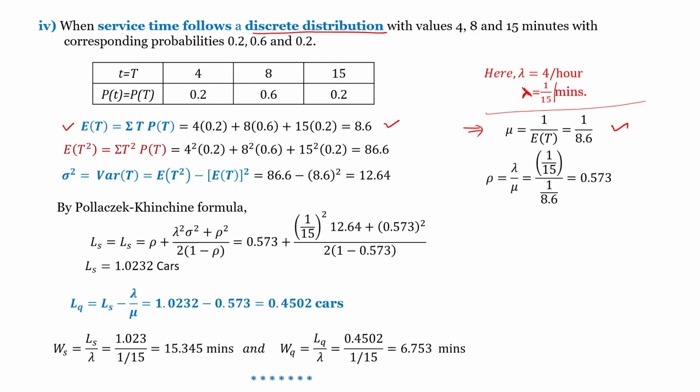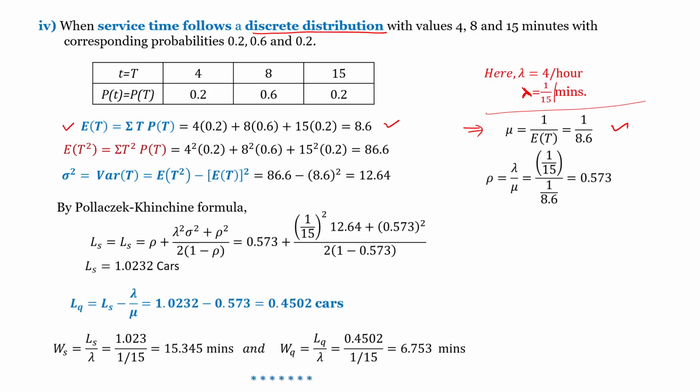We get 86.6. It is the expectation of t squared. We know that sigma squared equals variance of t equals expectation of t squared minus E of t the whole squared. Here, E of t squared is 86.6 minus expectation of t, 8.6, the whole squared. After simplification we get 12.64. It is the variance sigma squared.